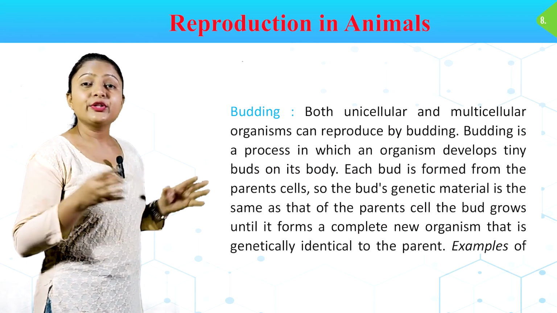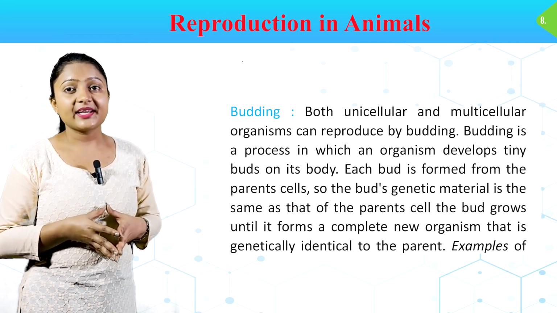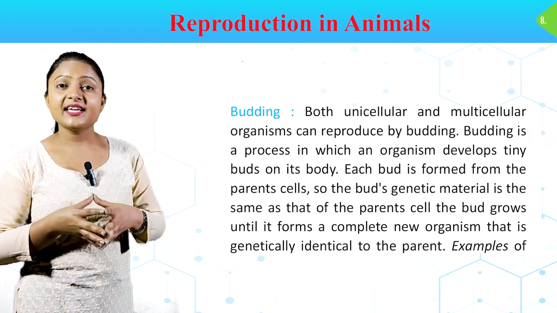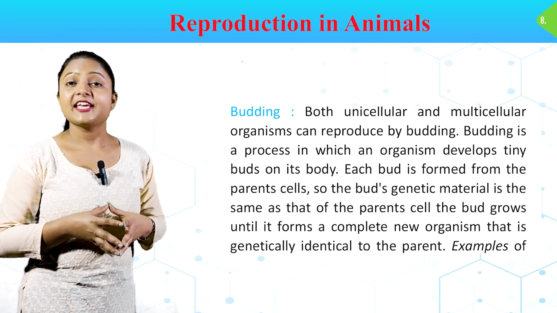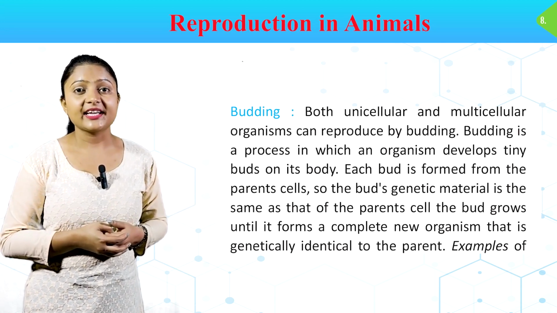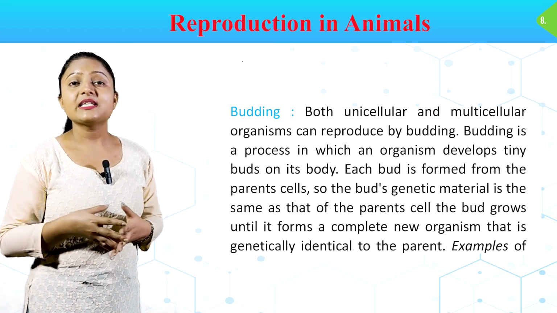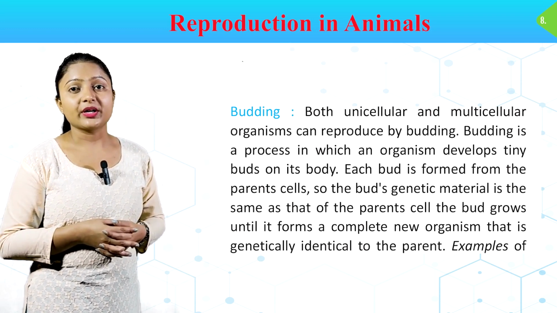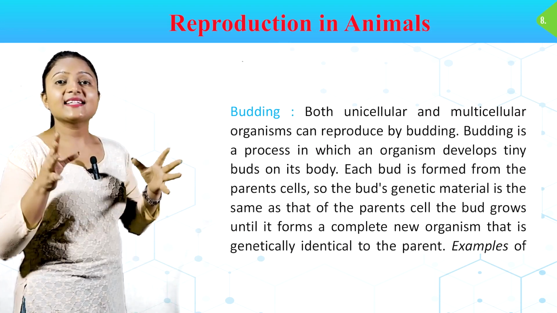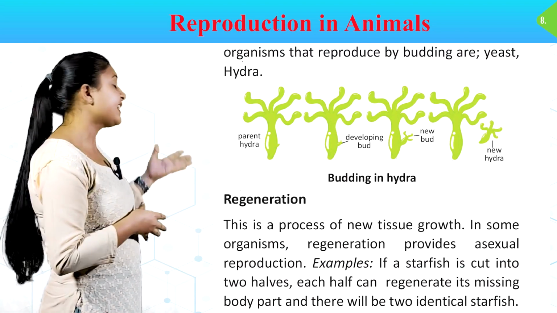Budding. Both unicellular and multicellular organisms can reproduce by budding. Budding is a process in which an organism develops a tiny bud on its body. Each bud is formed from the parent cells, so the bud's genetic material is the same as that of parent cells. The bud grows until it forms a complete new organism that is genetically identical to the parent. Examples of organisms that reproduce by budding are yeast and hydra.